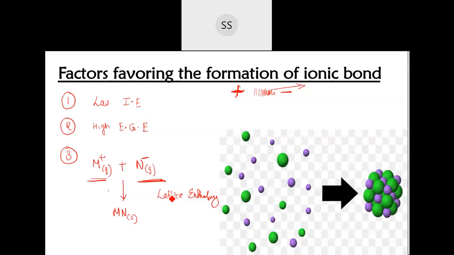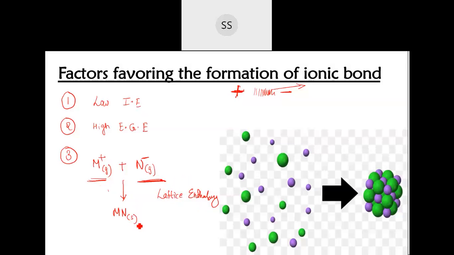So the higher the lattice enthalpy, the more stable will be that compound. More energy released during the formation of this ionic compound means that compound will be more stable because more work has been done to form this particular bond.